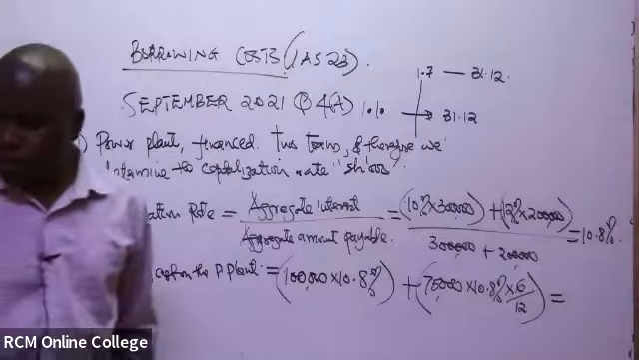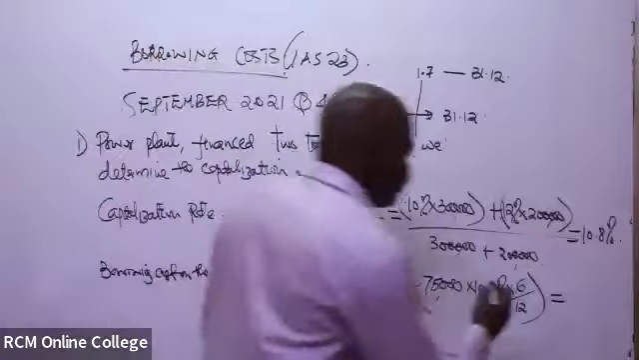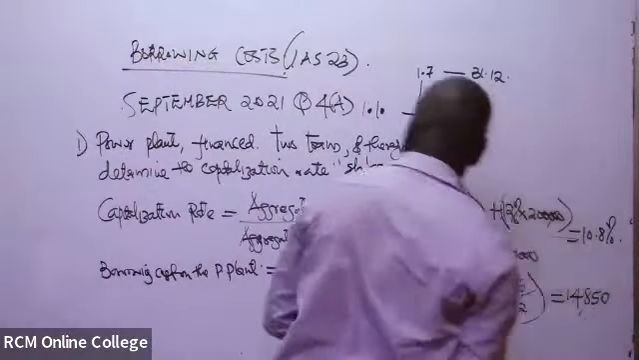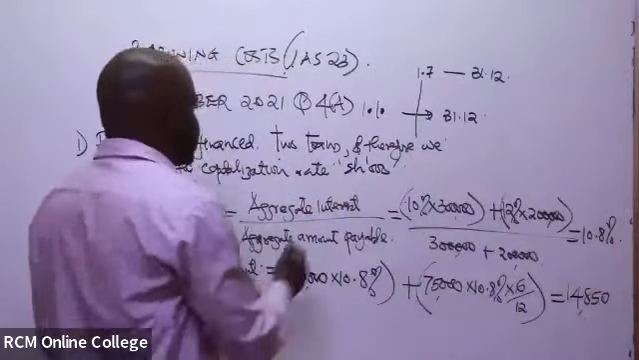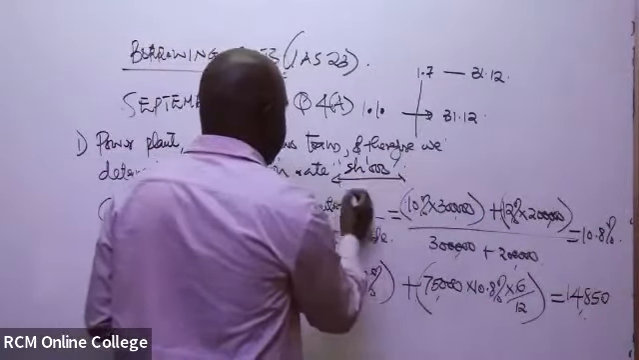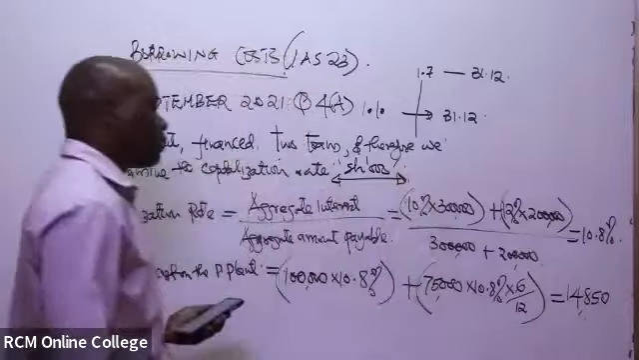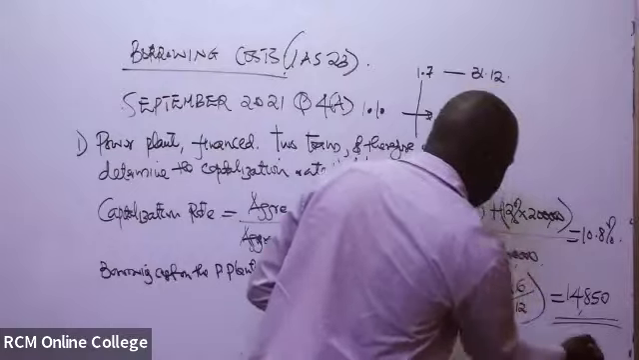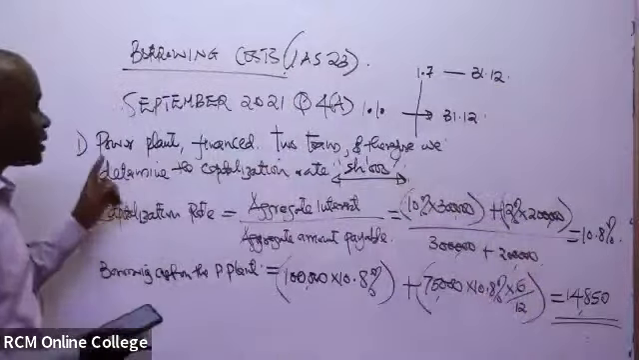The total borrowing cost is 14,850. Remember, our figures have already been indicated to be in thousands up here, so you have to take note of that. They're actually in thousands. So that is actually 14,850,000. So the borrowing cost on the power plant was 14,850 thousand.